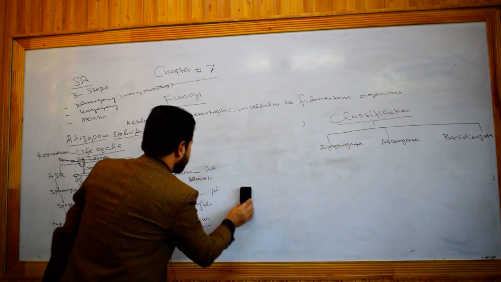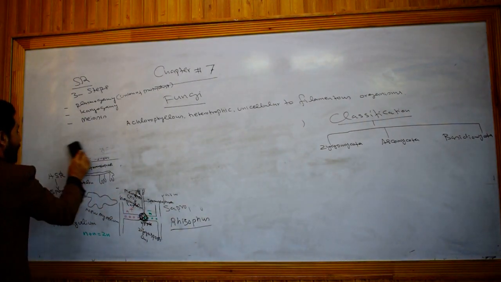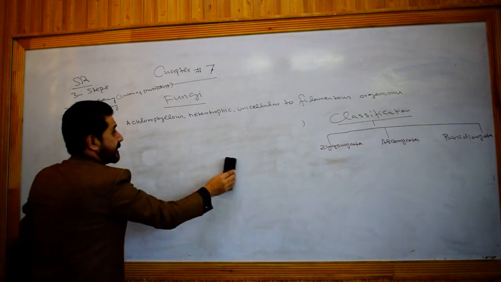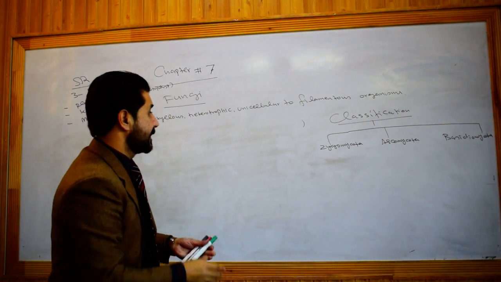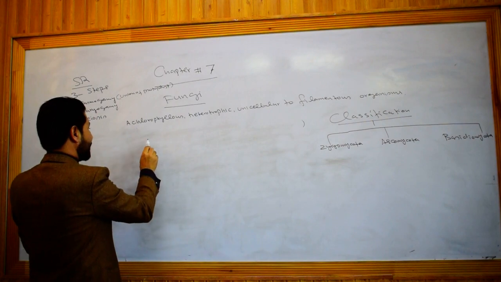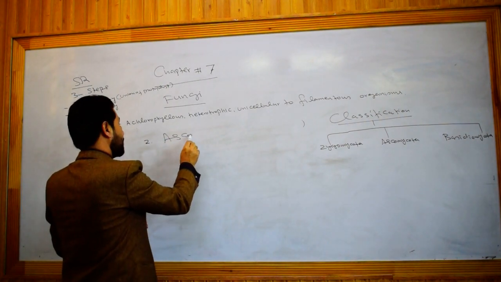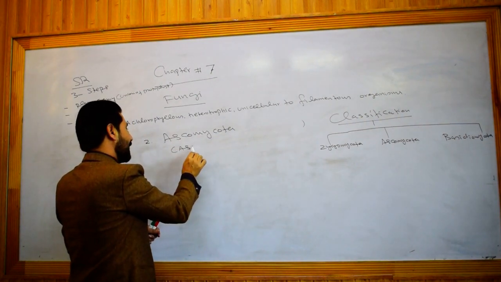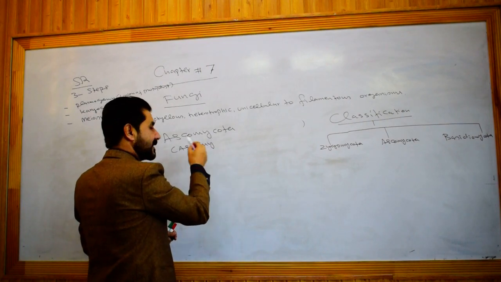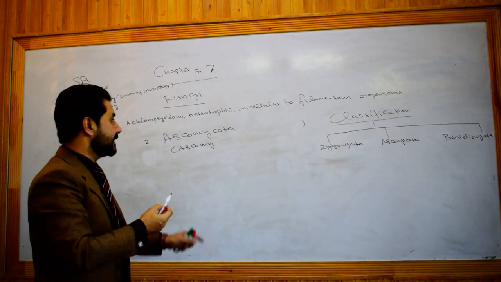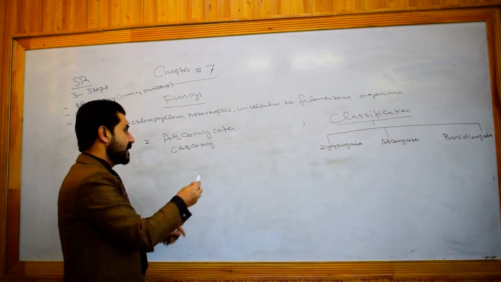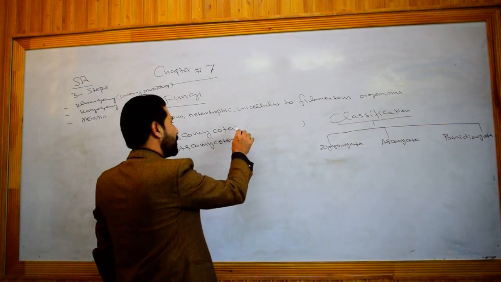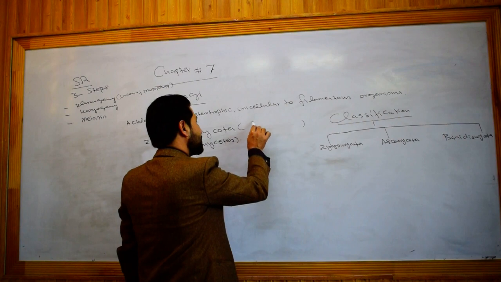Now we will discuss what? Another group of fungi, that is the Ascomycota. The second group of fungi is Ascomycota. The members are ascomycetes, just like zygomycota, the members of zygomycetes. Ascomycota is the name of the division, and the members are called ascomycetes. They are commonly known as sac fungi.